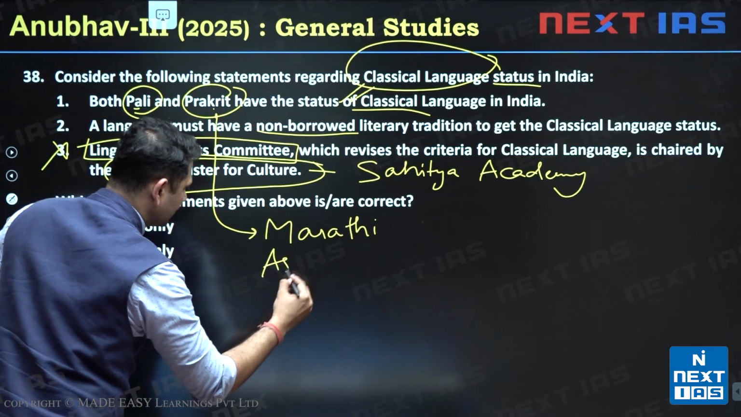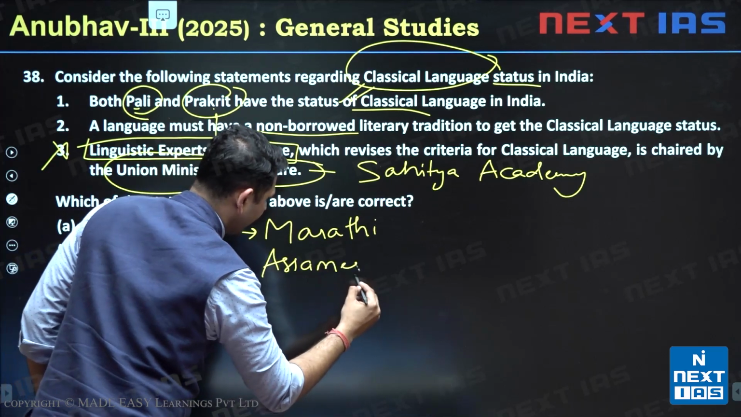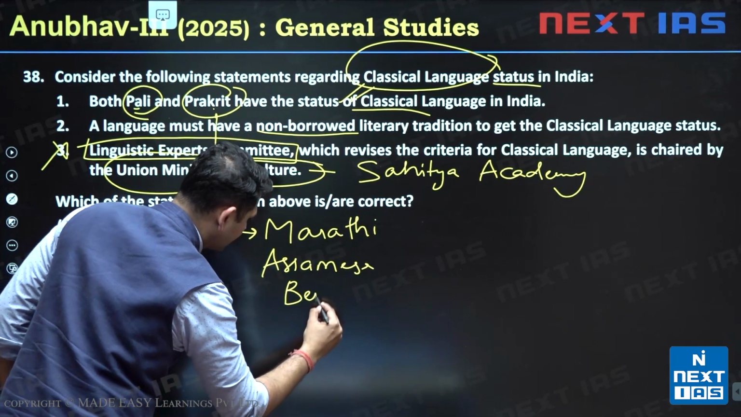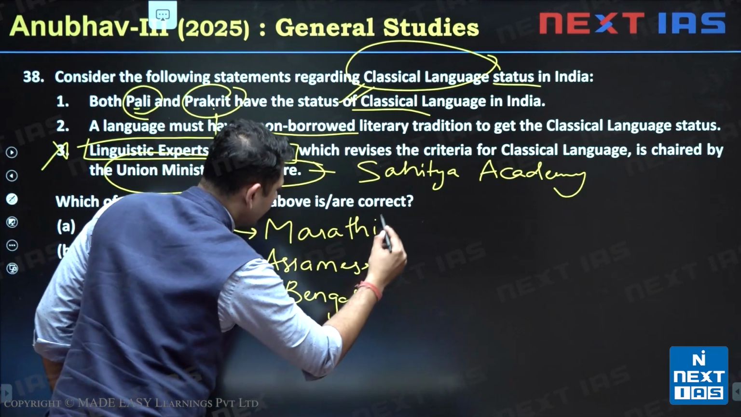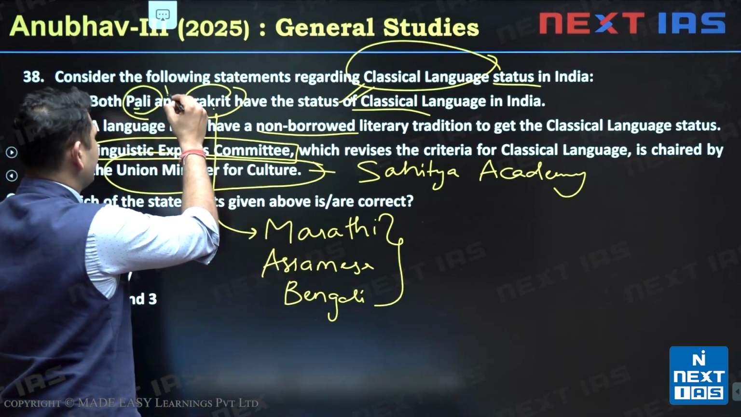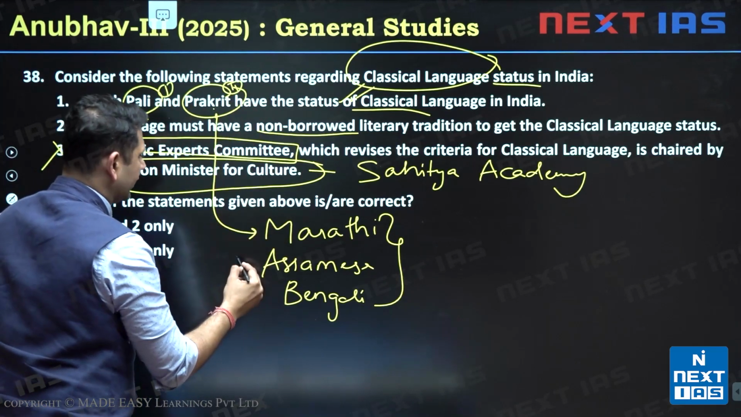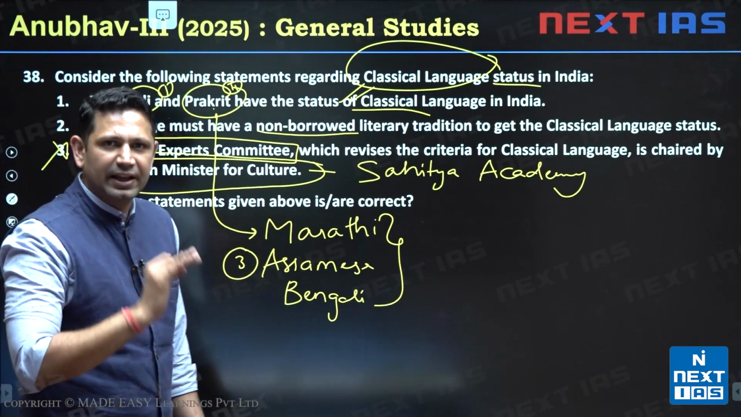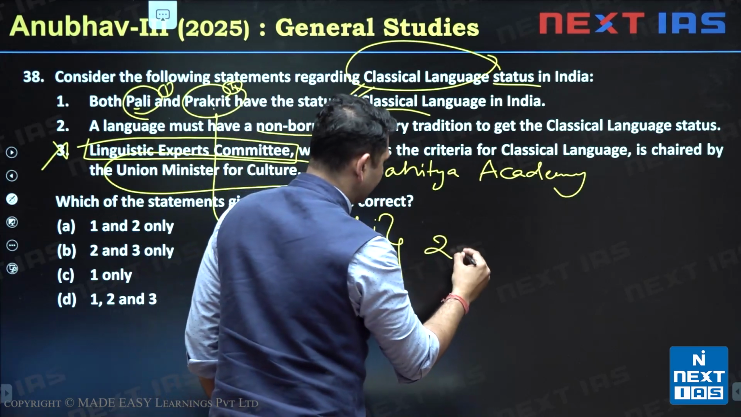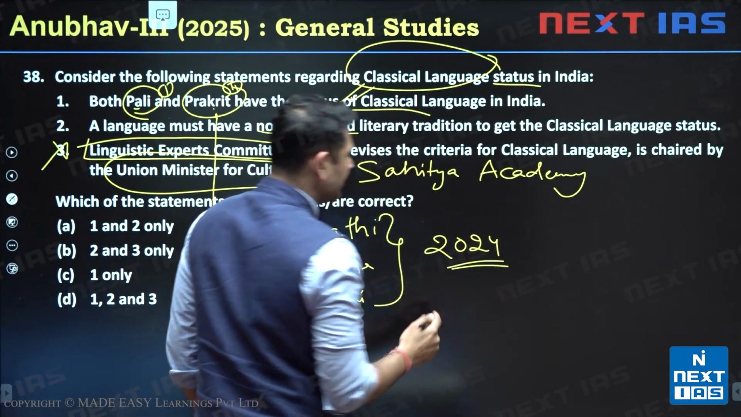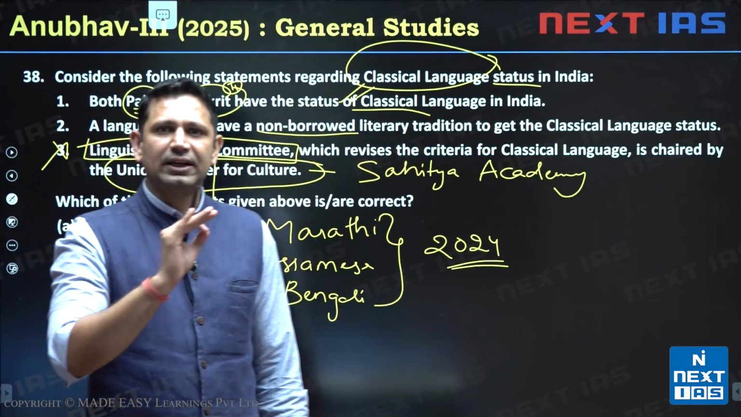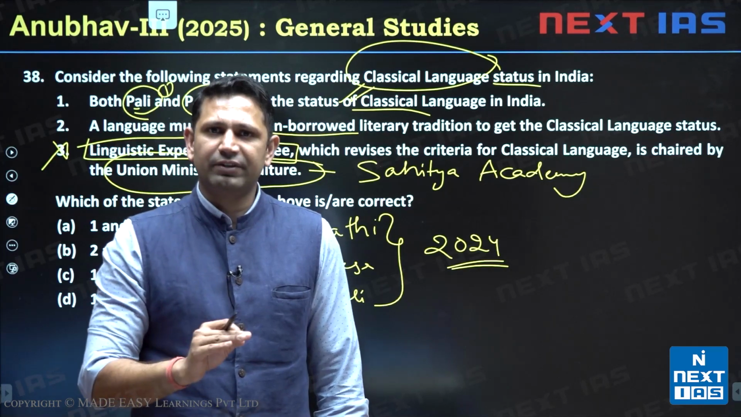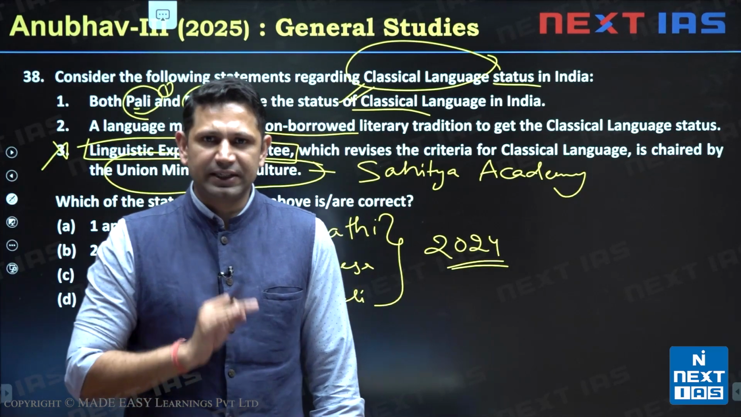So Assamese language and Bengali language, these 5 languages have all been accorded the status of classical language recently in 2024 itself. There has been a revision of the criteria of the classical language. According to this, they were given the classical language status.